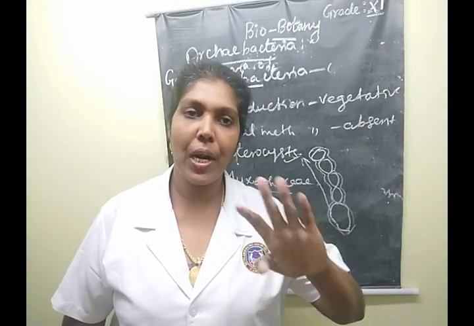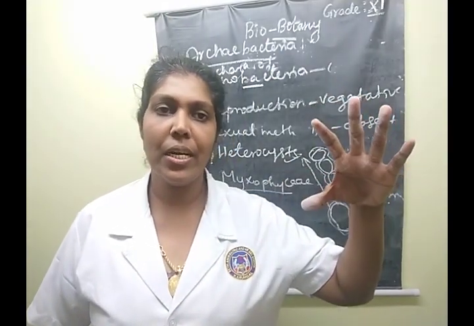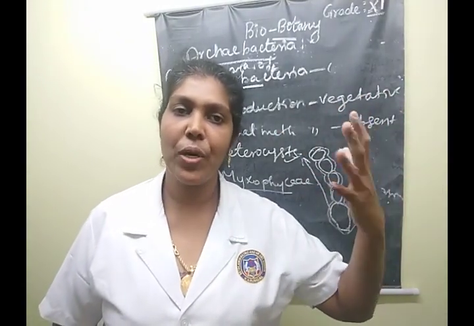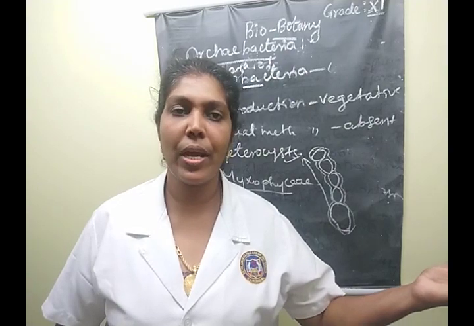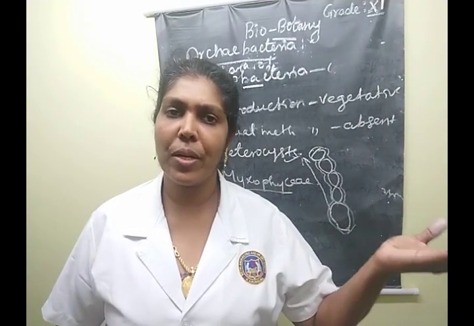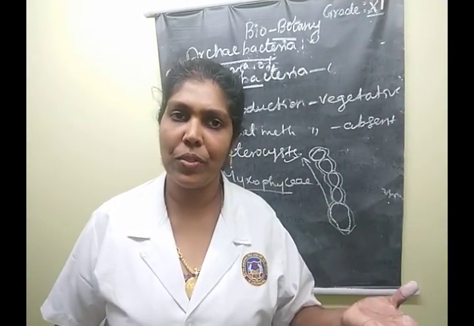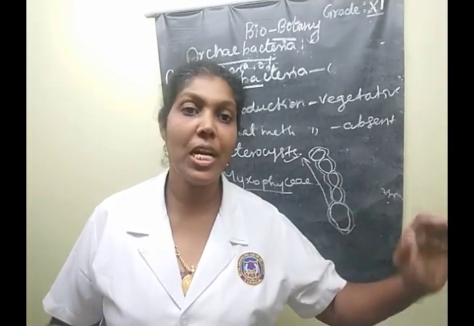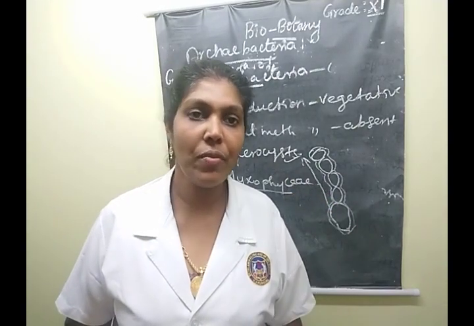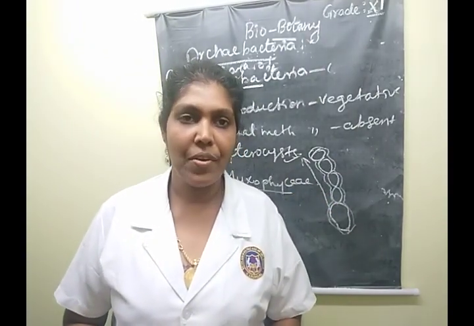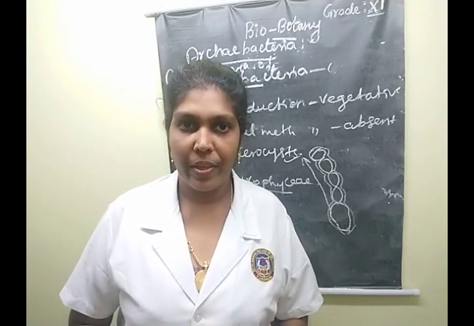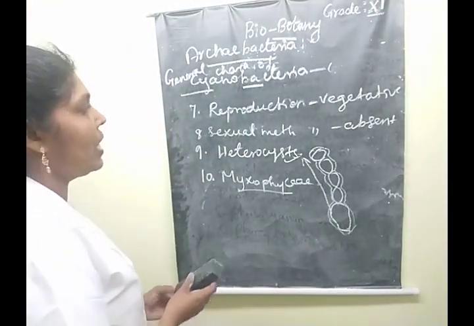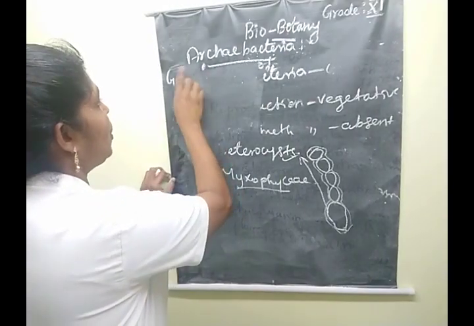So first, you learned the introduction section: what is Cyanophyceae, what different forms are present, and some examples. For freshwater, what is the example, and for marine water, what is the example. Then finally, you have to learn one of the lengthiest portions: the salient features of Cyanophyceae members. Clear? Yes. Next, we are going to learn the next topic.